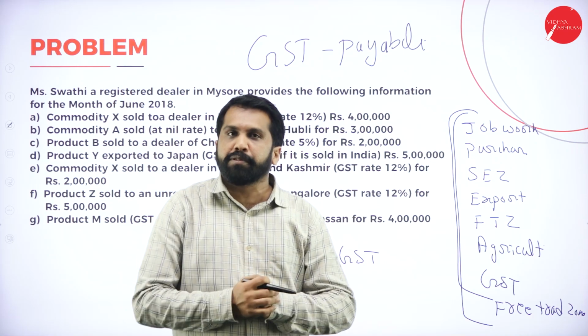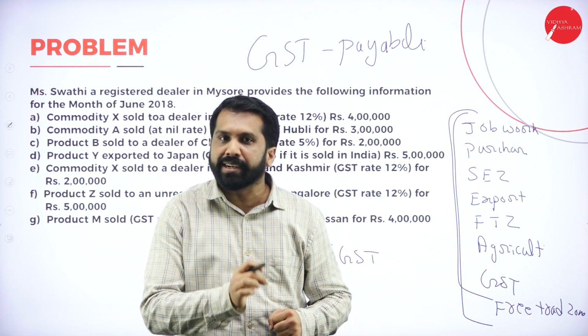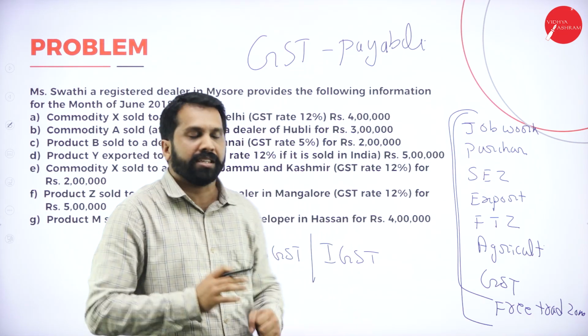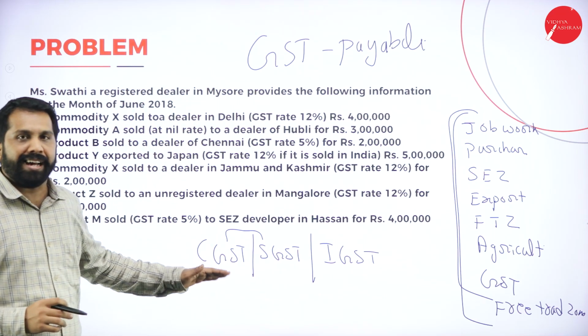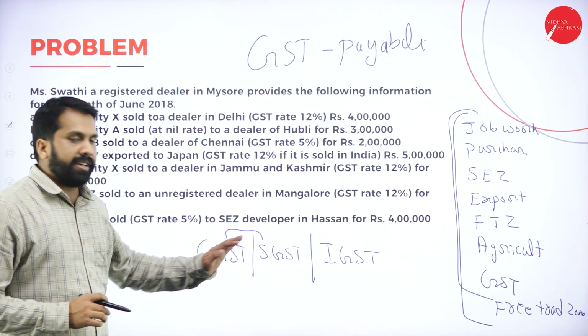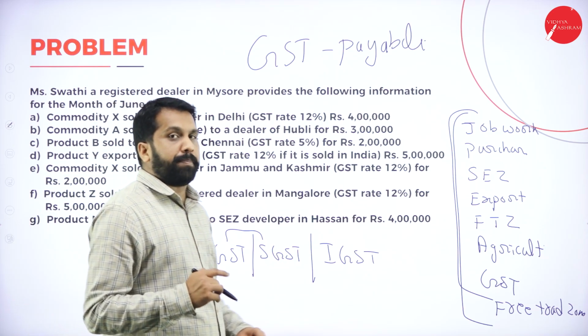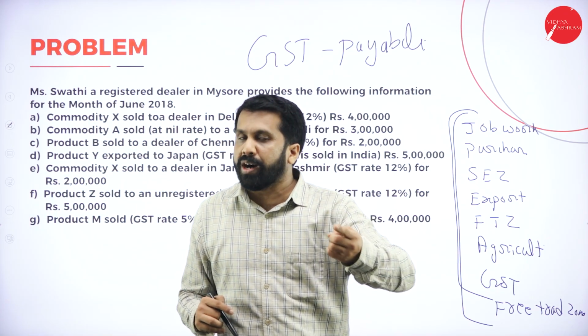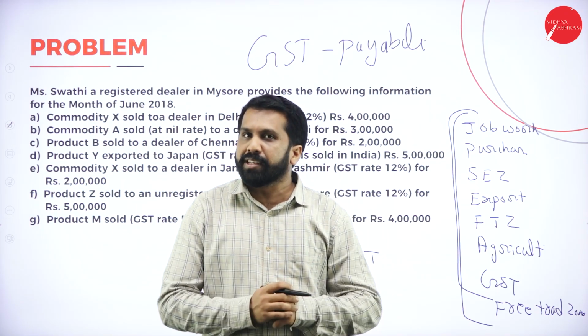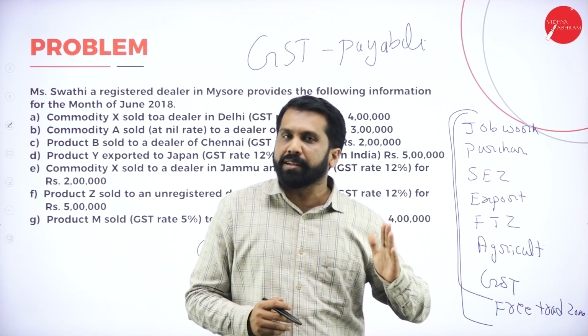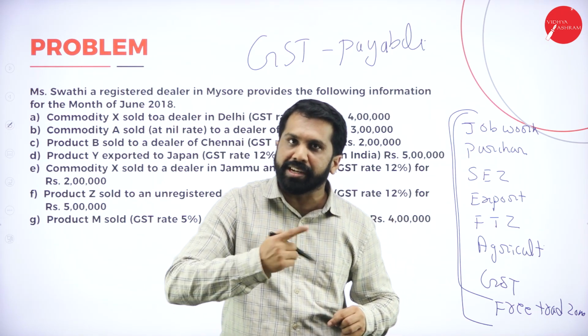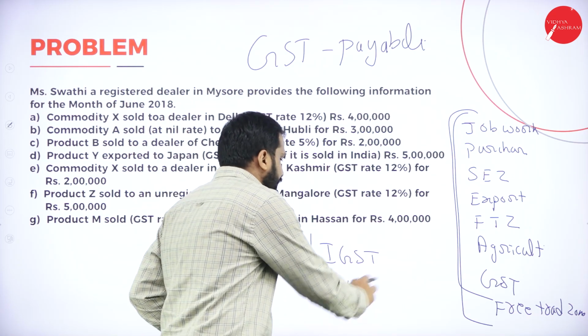Within Karnataka, if you do any sales, we call it as CGST, SGST. If any sales happen Mysuru to Goa, Mysuru to Madhya Pradesh, Mysuru to Tamil Nadu, one state to another state, then we go for IGST.